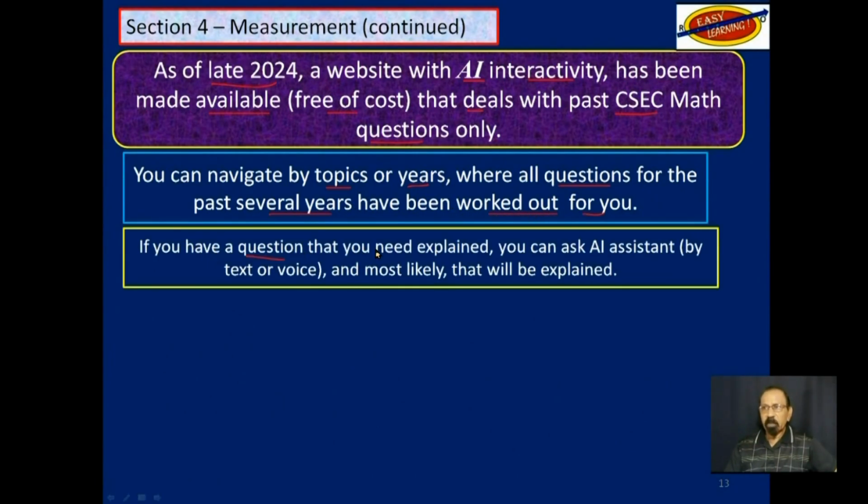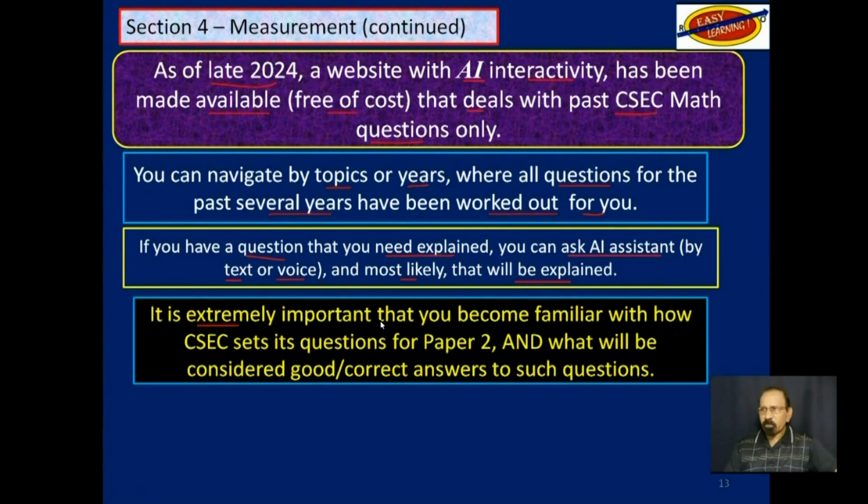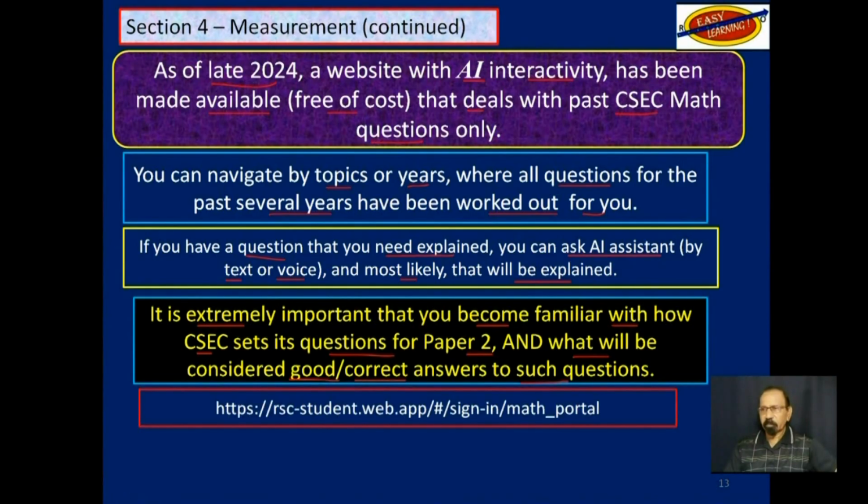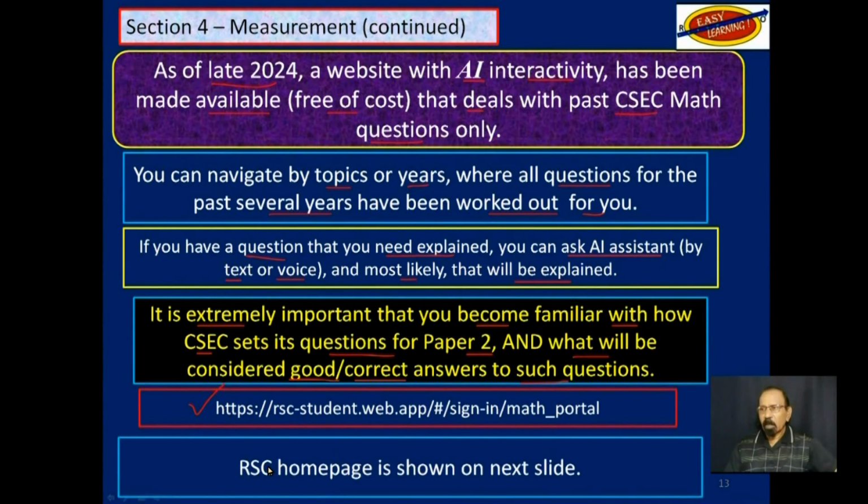If you still have a question that you need explained, you can ask the AI assistant either by text or voice, and most likely that will be explained for you. It is extremely important that you become familiar with how CSEC sets its questions for paper 2 and what will be considered good or correct answers to such questions. This is the URL for that website. The homepage will be shown on the next slide.